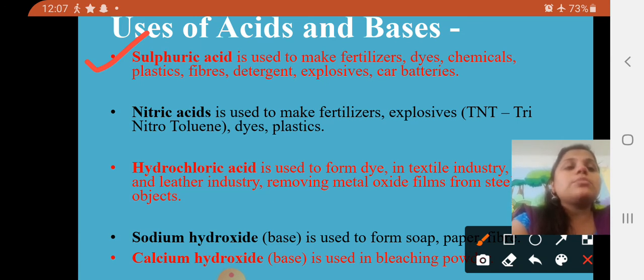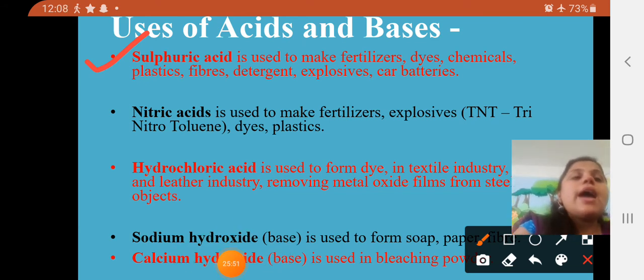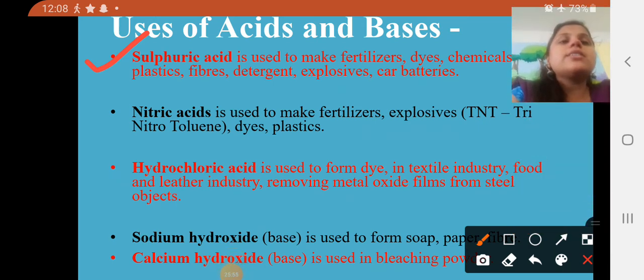So these are some uses of sulfuric acid. And what are the uses of nitric acid? Nitric acid is used to make fertilizers, explosives, that is TNT, trinitrotoluene, dyes, and plastics. So there are lots of uses of acids.